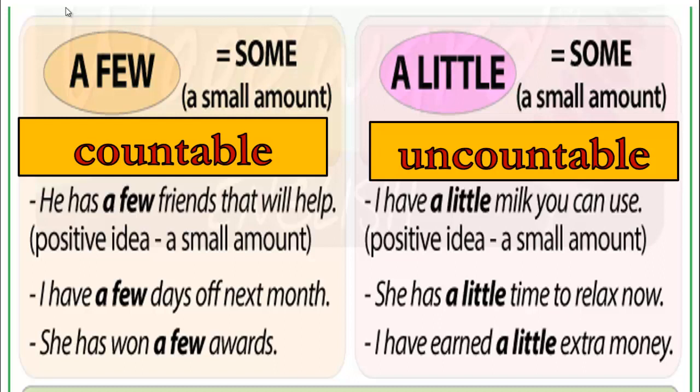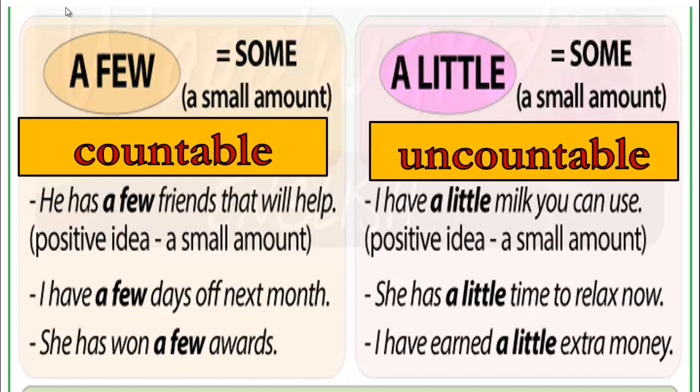Let's do some examples to understand the rule. The first one on the left, he has a few friends that will help. The word that comes after a few is friends, and friends is a countable noun. So here we have a positive idea, a small amount, but it's a countable word.